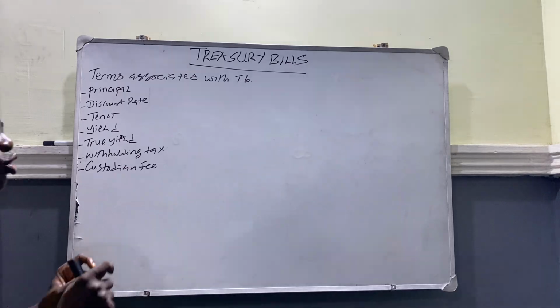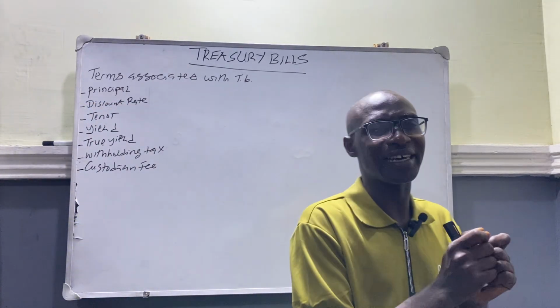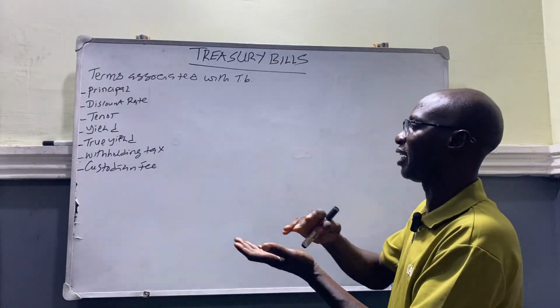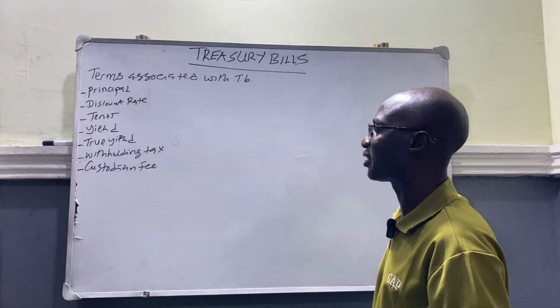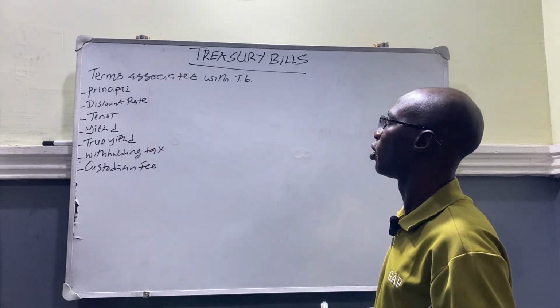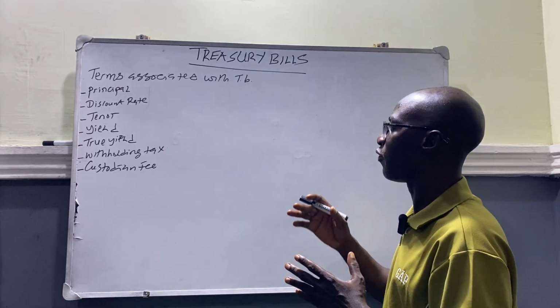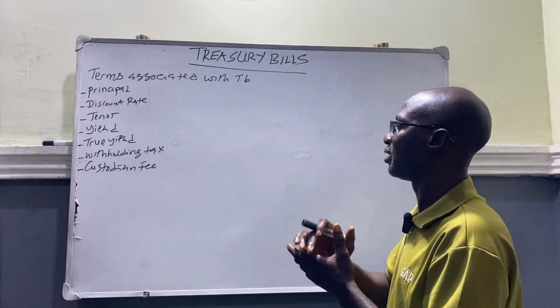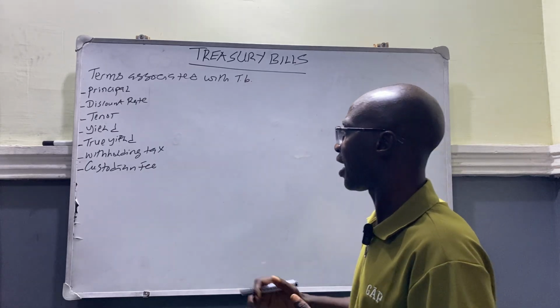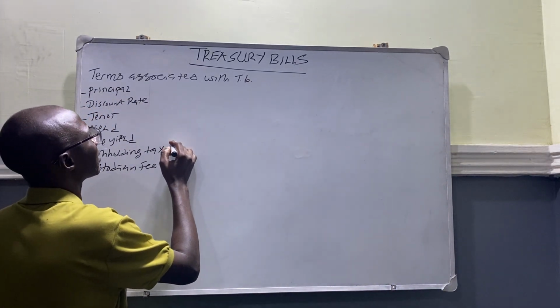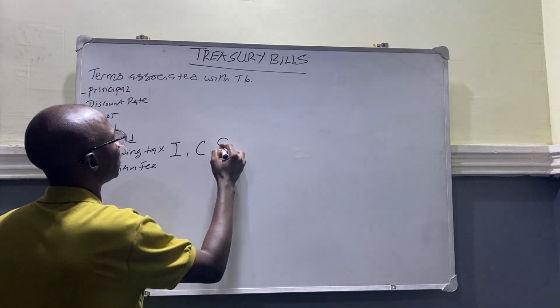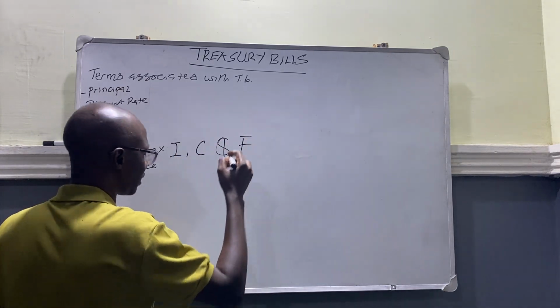Now we have withholding tax. Treasury bill is subject to a withholding tax, unlike FGN savings bond that is not subject to withholding tax. TB is subject to withholding tax and is one of the safest means of investment available in the Nigeria capital market. Now, under the withholding tax, let's talk about individuals, corporate bodies, and foreign portfolio investors.